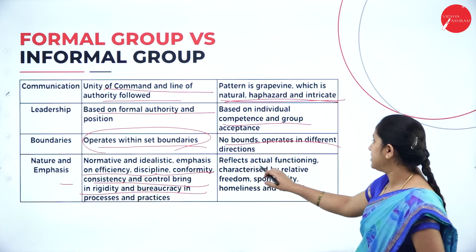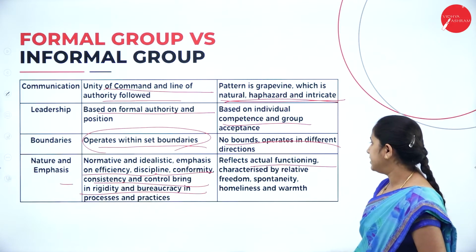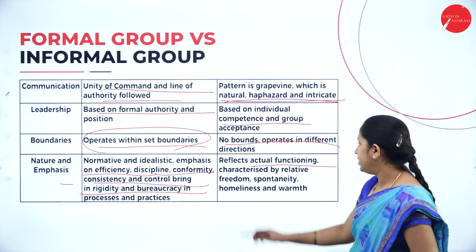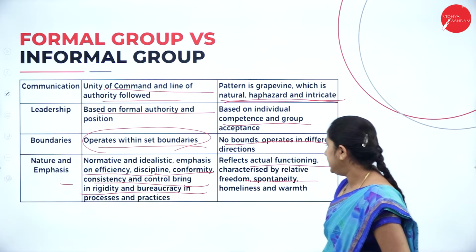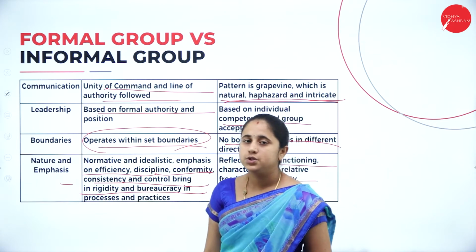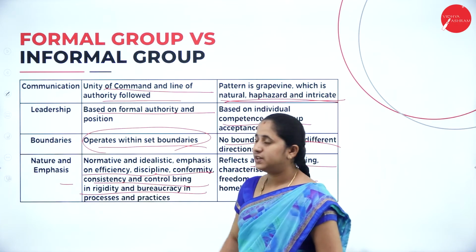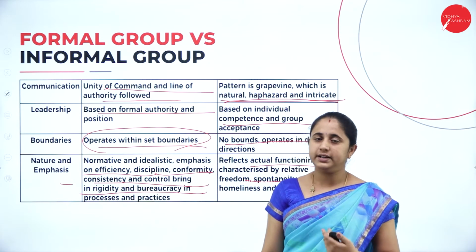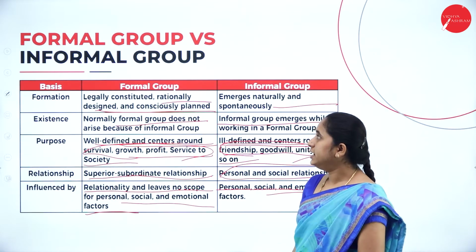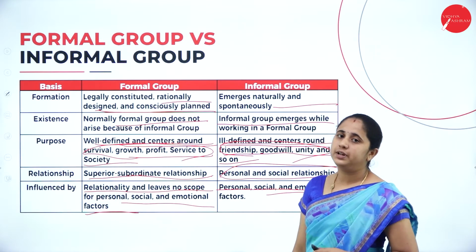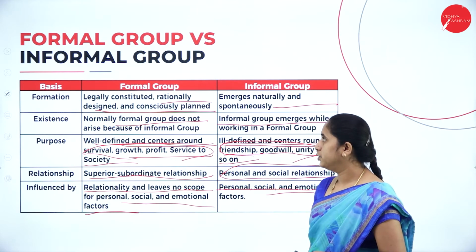The informal group reflects actual functioning, characterized by relative freedom, spontaneity and so on. So this all comes under the emphasis as well as the nature of formal and informal group. These are the differences between the formal and informal group.